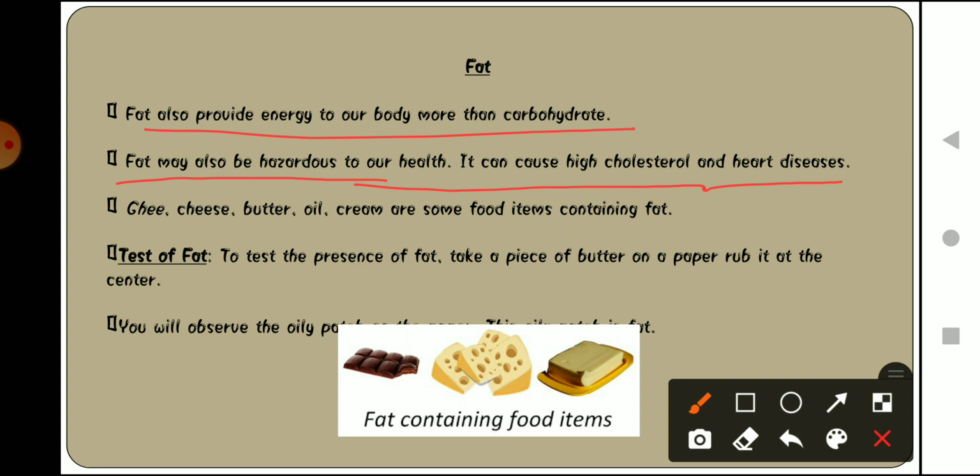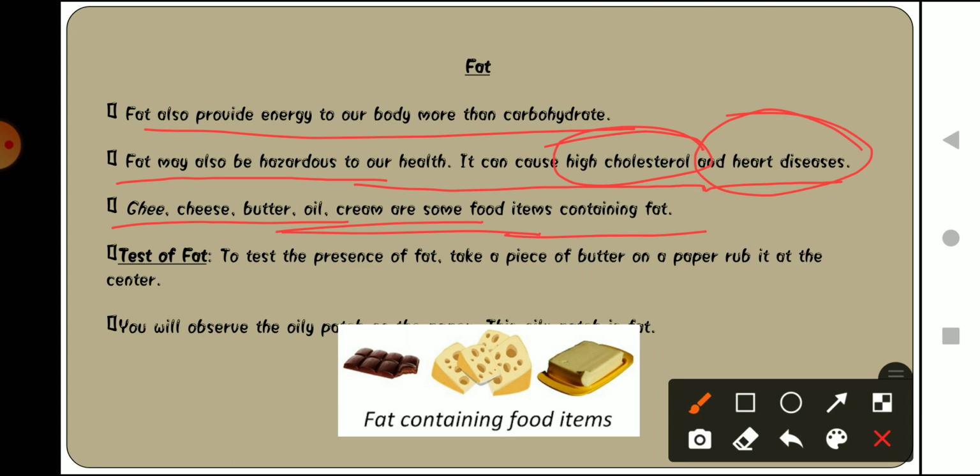So the food items that contain fat, we cannot eat them in more quantity. Why? Because it can cause different types of problems to our body. The main problem can be high cholesterol when you are overeating fatty food items, and it can also cause heart disease. So ghee, butter, these types of oil, ice creams, we should eat them in a balanced amount, not in excess, because it can also harm our body.